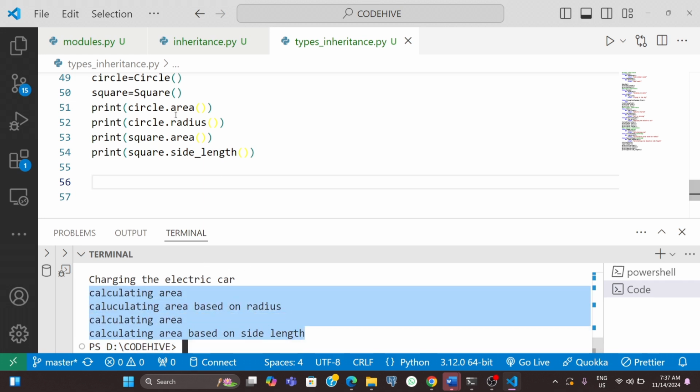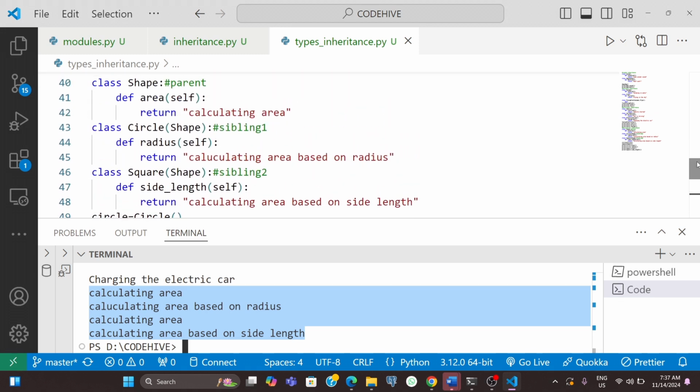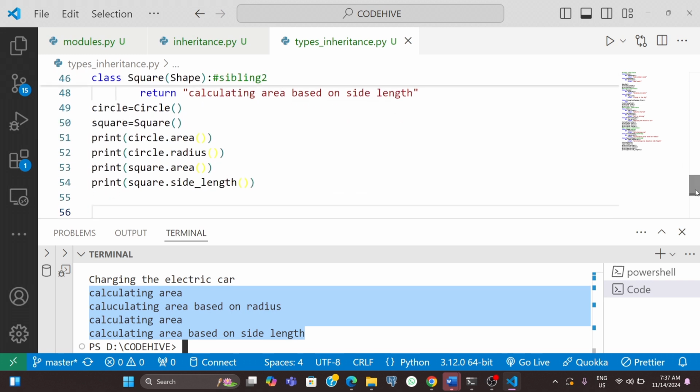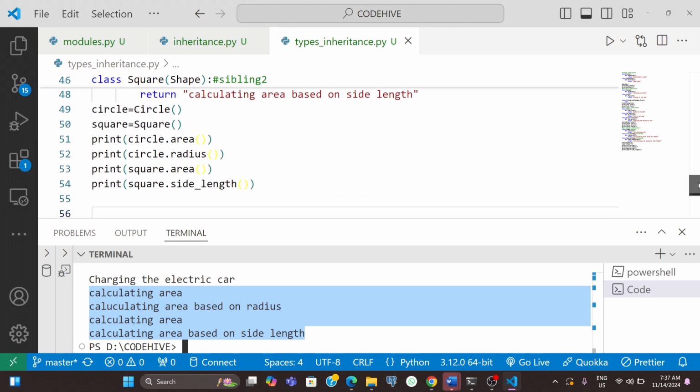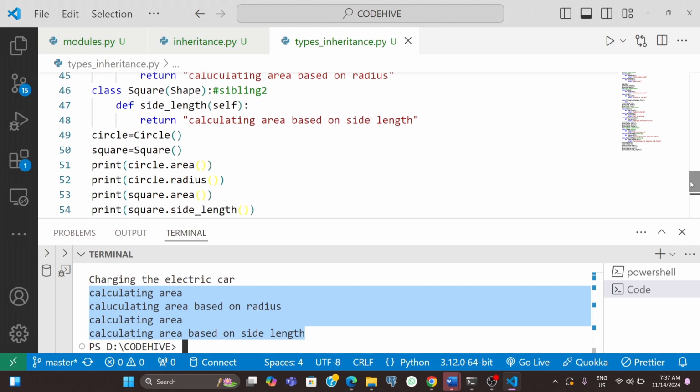First one is circle dot area, that means this one, just calculate area. Then next is circle dot radius, so it will go for the circle dot radius, this one, right? Calculating area based on radius. The same for this square class also. Clear? So I will explain this one more time.